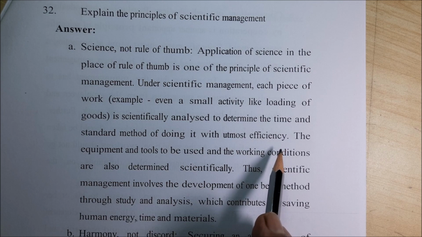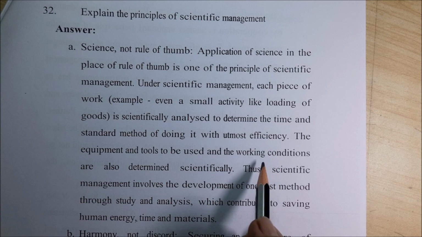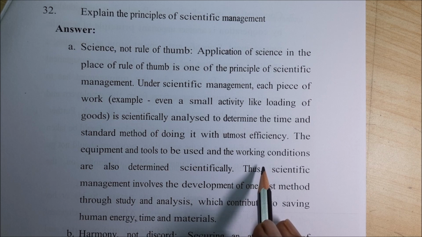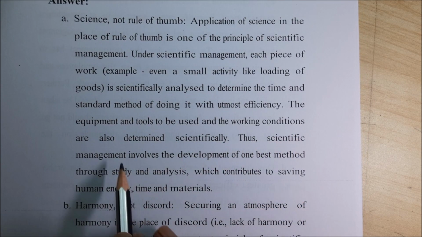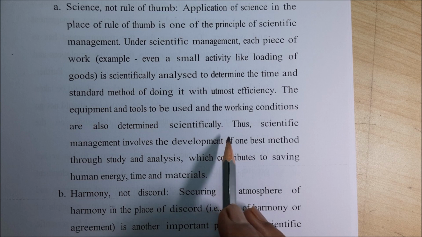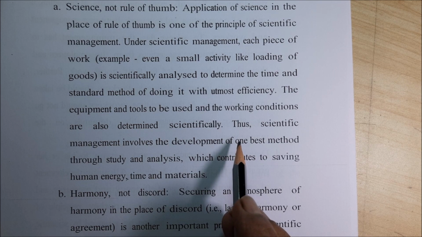I think now you know that for each and every work we have digital technology. When you have that technology, we can use it to decide how it can be done and how best the services can be fulfilled, right? The equipment and tools to be used and working conditions are also determined scientifically. I'll give you one small example. Earlier you used a screwdriver to open a nut or bolt. Now we have a typical type of screwdriver where you can easily thread it and easily remove it.